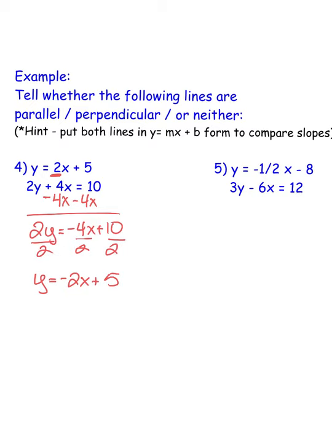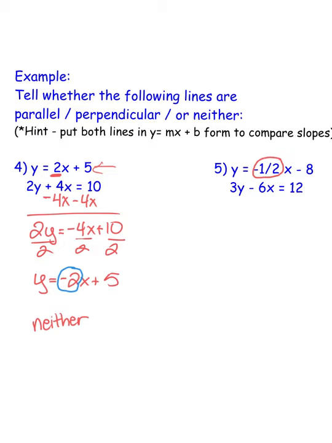Now, if I compare my two slopes, this slope is negative 2. The other slope for the first equation up here is positive 2. So these are neither. They're not the same, so they're not parallel. They're not flipped and negated, so they're not perpendicular. So they are neither. If I look at number 5, if I look at my first slope, it's negative 1/2.